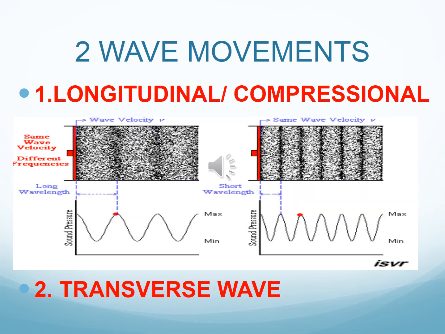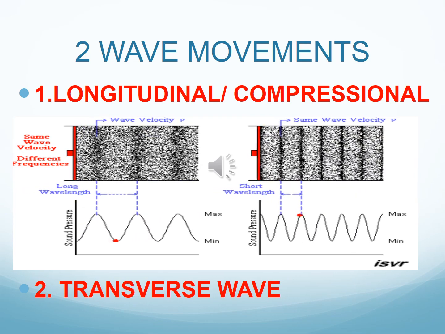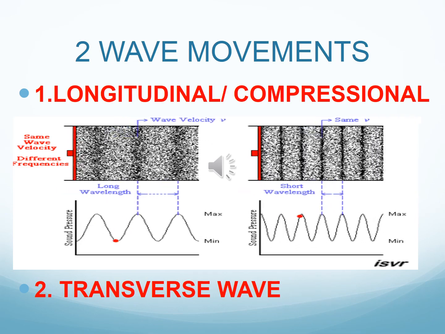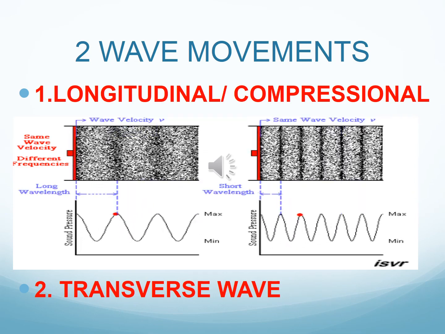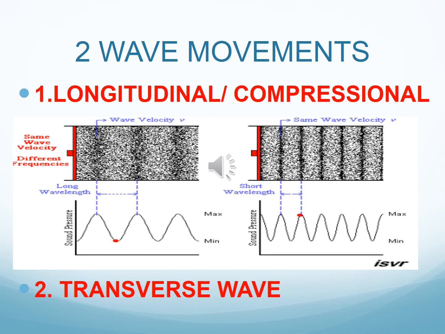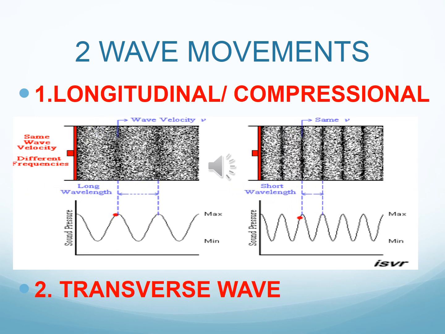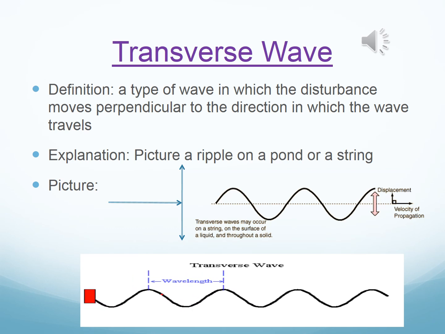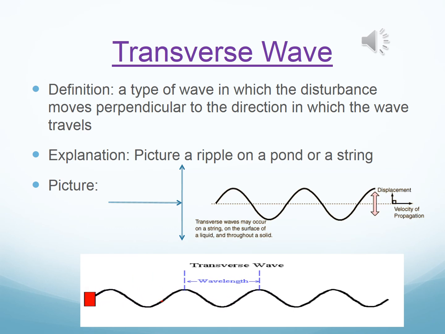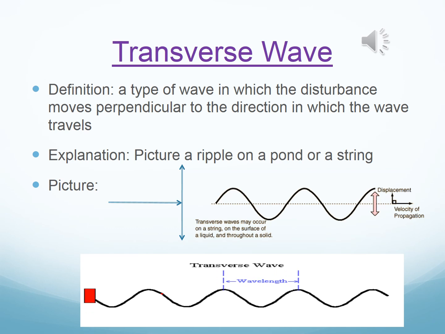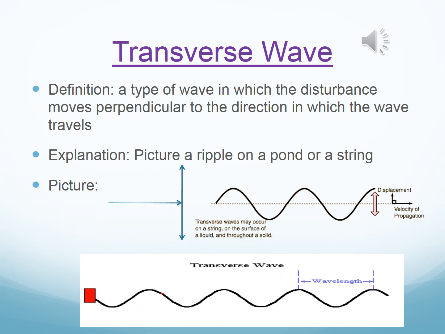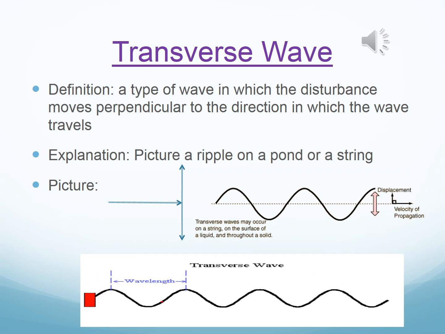The next one is a transverse wave. A transverse wave actually goes perpendicular or up and down. So if you take a look above the word transverse, you'll see a transverse wave. Let's now talk about transverse waves in detail. We said that a transverse wave is a movement. It basically moves up and down, or perpendicular to the direction in which the wave travels.